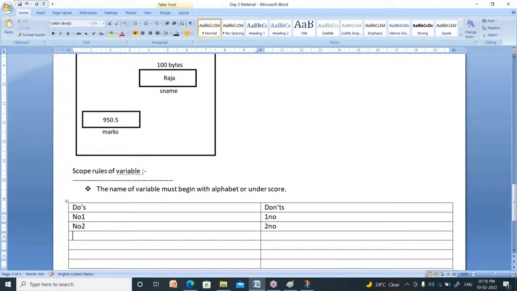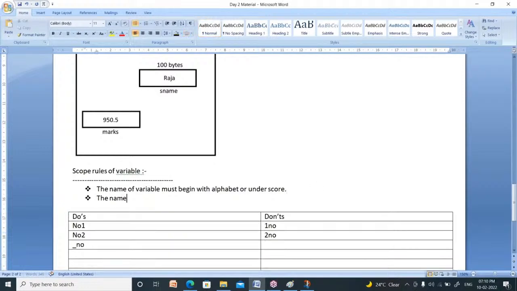Next one, underscore number, you can define like this. Why? Because the name of the variable can begin with alphabet or underscore. Here, it is valid. Now the second rule is